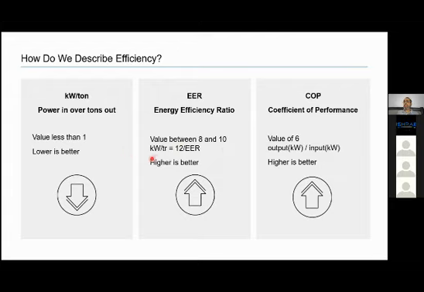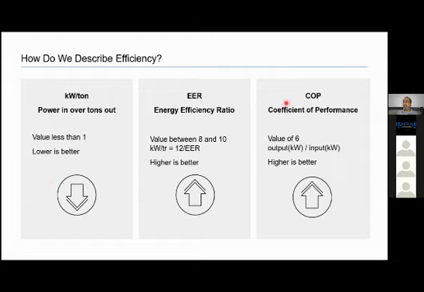And unit conversion is kilowatt per ton is equal to 12 divided by EER. Higher it is, better it is. So energy efficiency ratio, they both are in opposite direction, you can see. So one is in denominator, one is on upper side. So EER, higher it is, better it is. 10 EER is better than 8 EER. 0.5 kW per ton is better than 0.7 kW per ton.